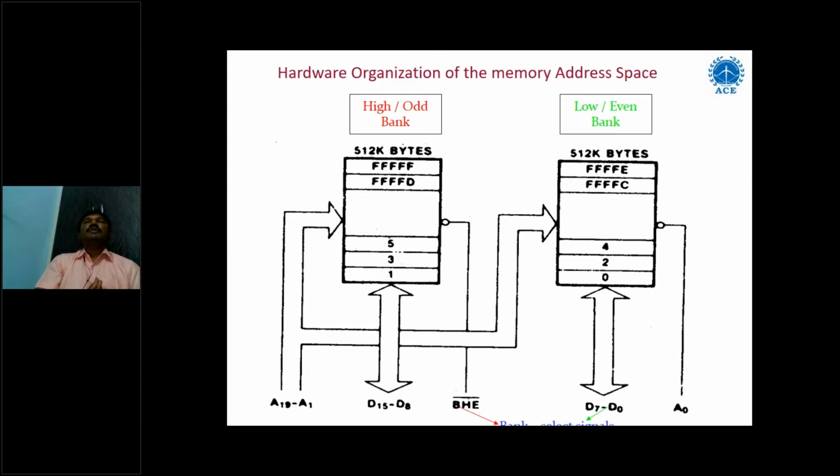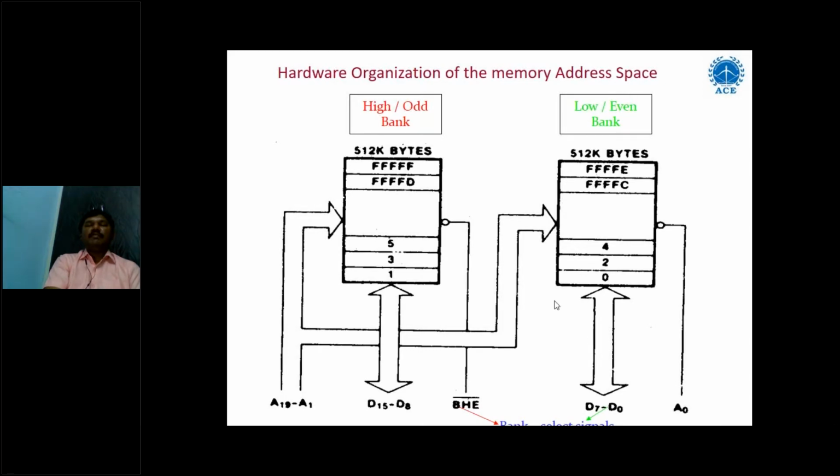Whereas the ARM processor also has 4 banks of memory, because my ARM processor is 32-bit, so 4 into 8 equals 32 bits. Each data can be represented as 1 byte of data. So 4 into 8 equals 32-bit. That's why here we are converting into bytes of data storage locations.